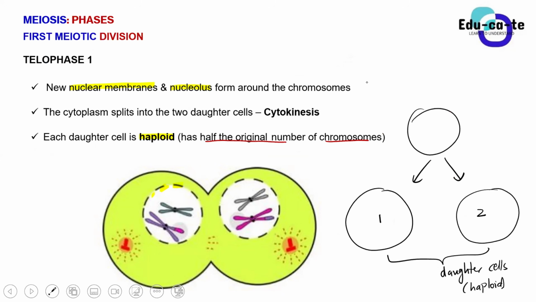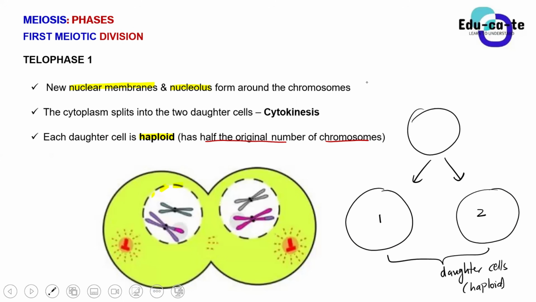Guys, may I please ask one question? These two daughter cells that we have formed, can we say that they're known as gametes? That's my question. No. Why not? Because the gametes are basically a result of meiosis too.